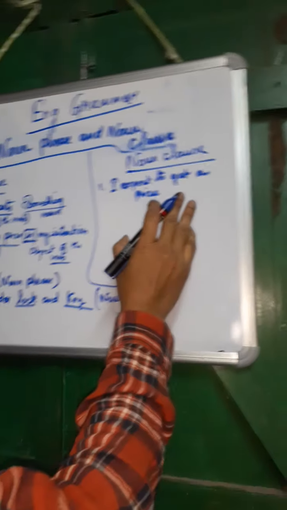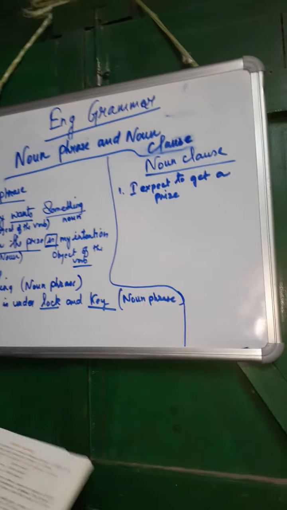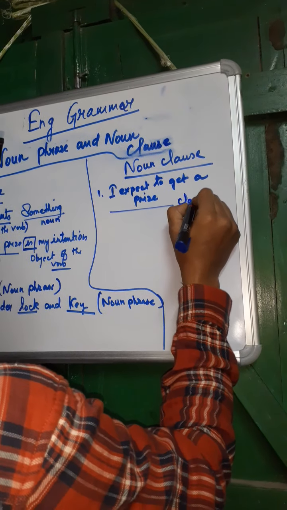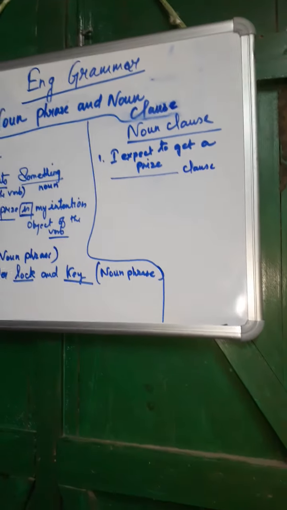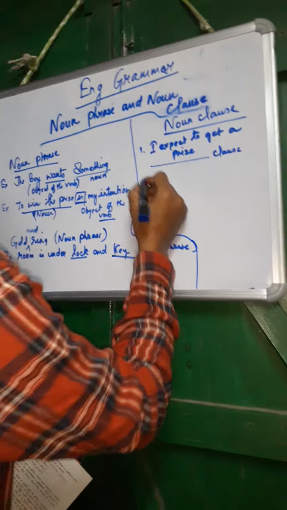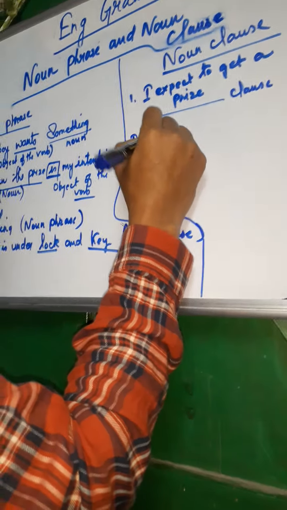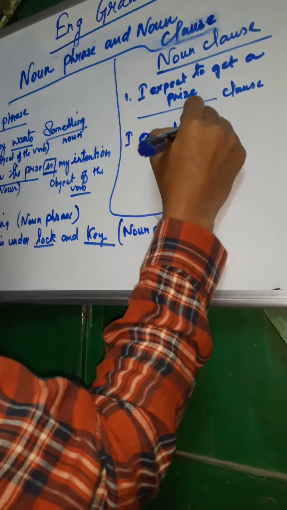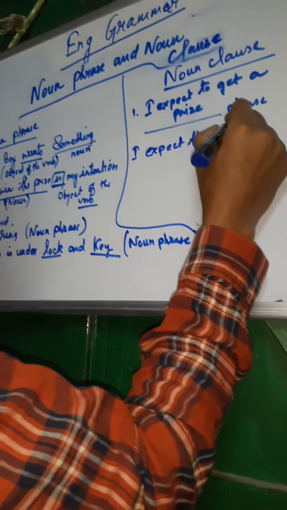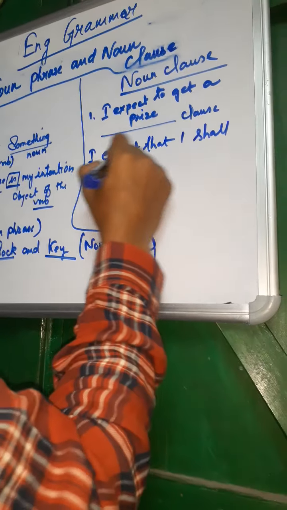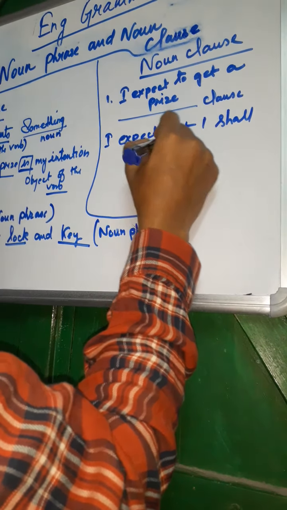Here there is no subject, no predicate, but it is a phrase, it is not a clause. I expect to get a prize. Number 2, example I am telling you. I expect that I shall get a prize.